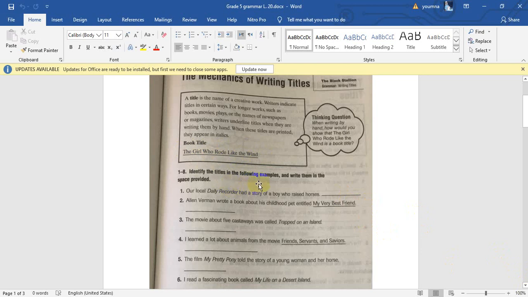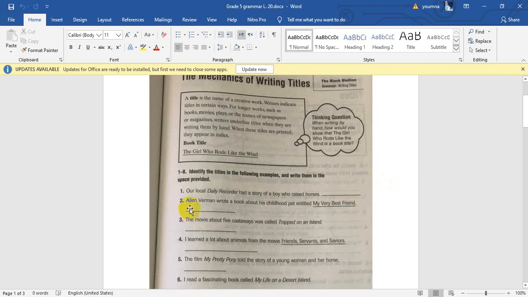Identify the titles in the following examples and write them in the space provided. Our local daily recorder had a story of a boy who raised horses. Where's the title here? You're going to find it underlined or written in italic. Here it's written in italic, it means that it's printed, typed by computer. So daily recorder, write it here in the space. This means that this is the title.